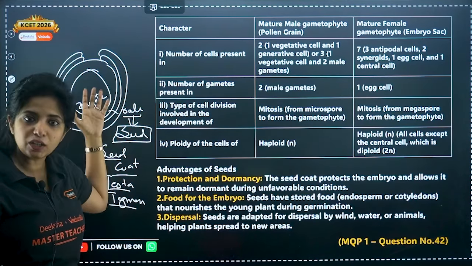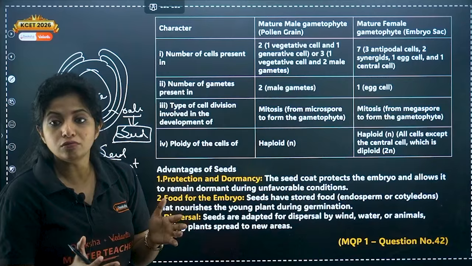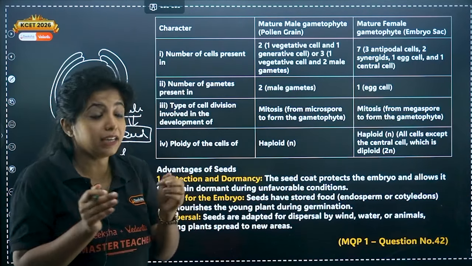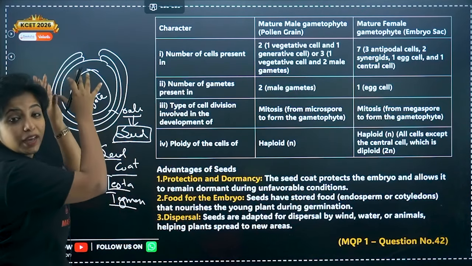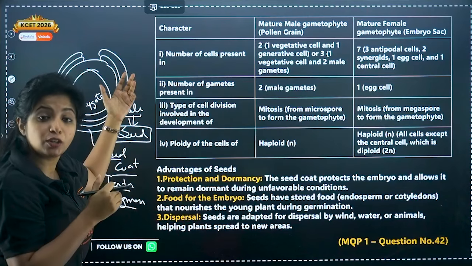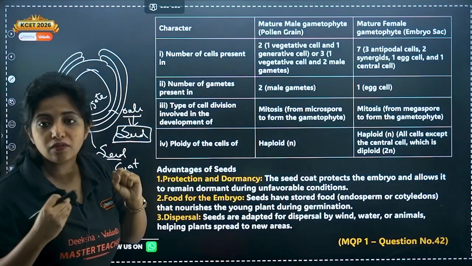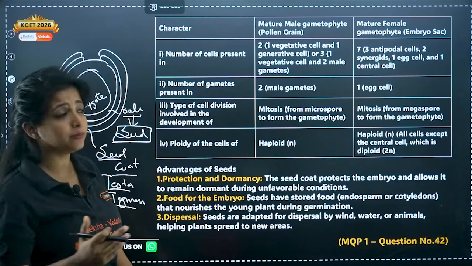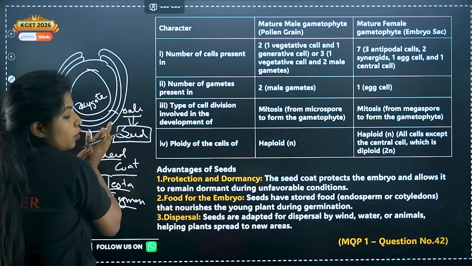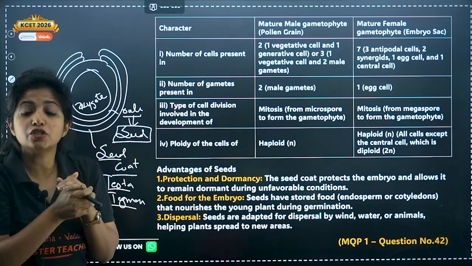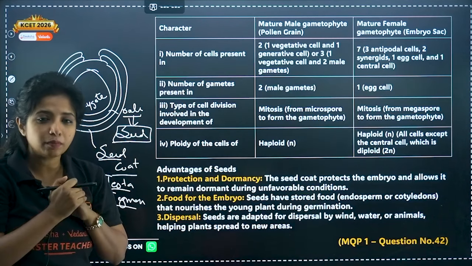Basically, a seed has a seed coat which allows it to protect the growing zygote or the growing embryo. The seed coat allows the embryo to be protected. That is one very important thing. And apart from that, since the seed coat is covering the whole thing, it allows the seeds to stay dormant as well. What do you mean by dormant?